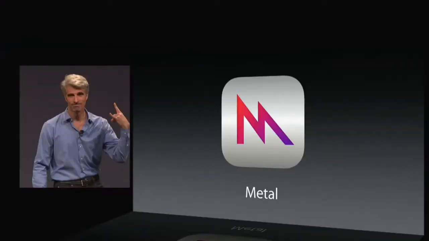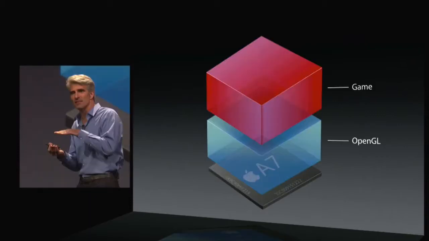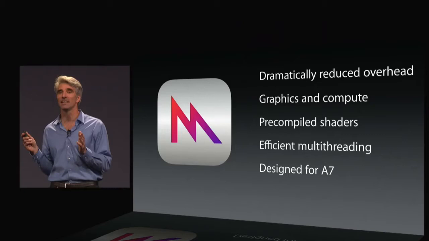Now here's a big one I wanted to talk about, Metal. This is a very big deal because it removes the need for OpenGL ES processing, which basically creates a thinner layer between the processing power of the A7 chip and your game. So that improves performance for any high-intensity application, and that's a great new feature, and Apple is very excited about what that may bring.